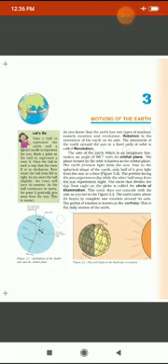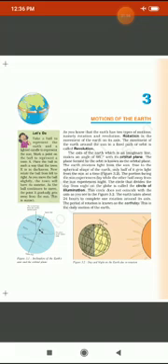Now, what does rotation cause? Students, rotation causes day and night. Why? Because when the earth rotates on its axis, half of the earth faces the sun and half of the earth cannot face the sun, because the earth is spherical in shape.